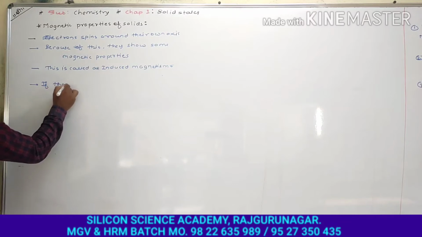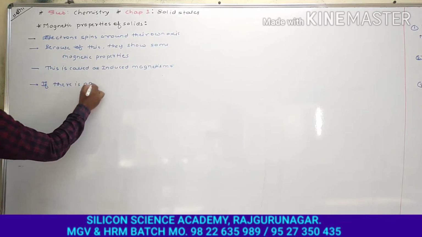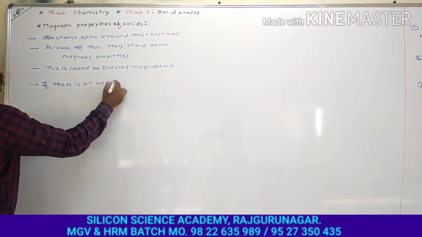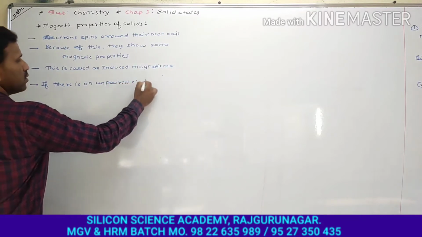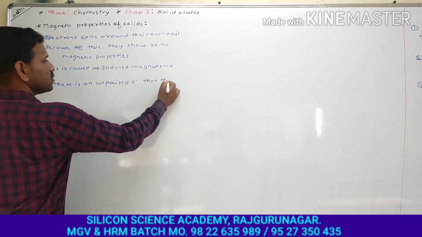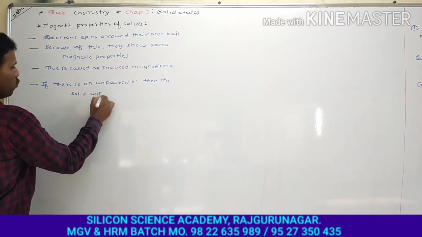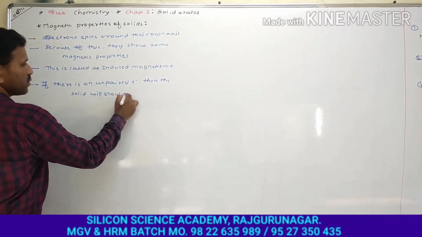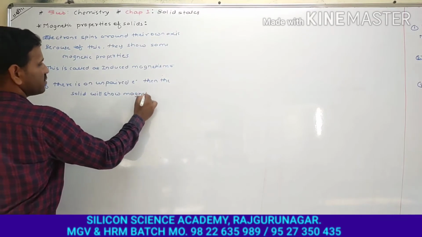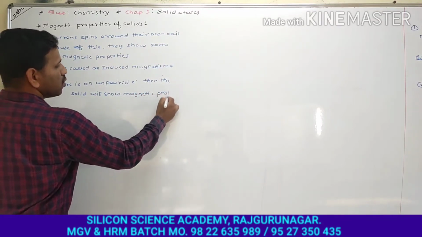If there is an unpaired electron, then the solid will show magnetic properties.